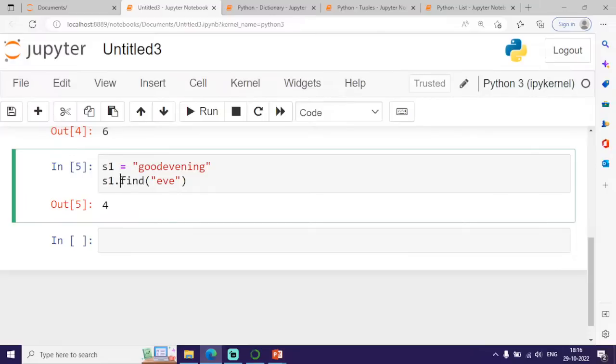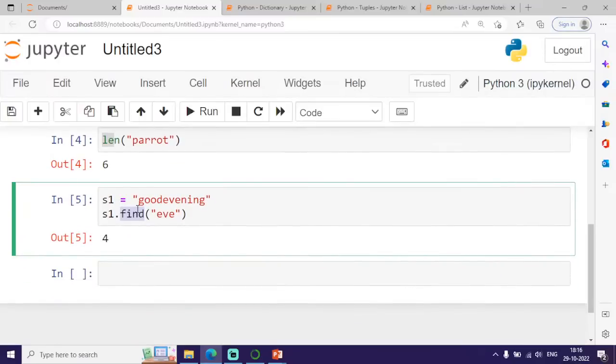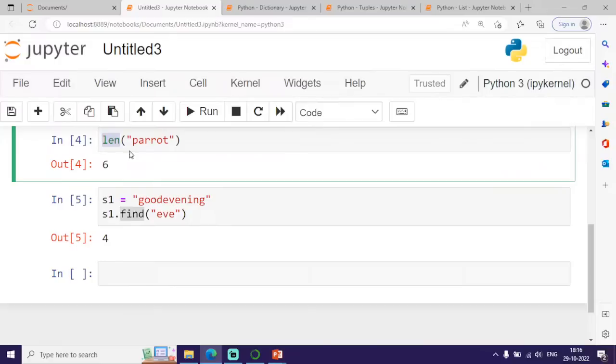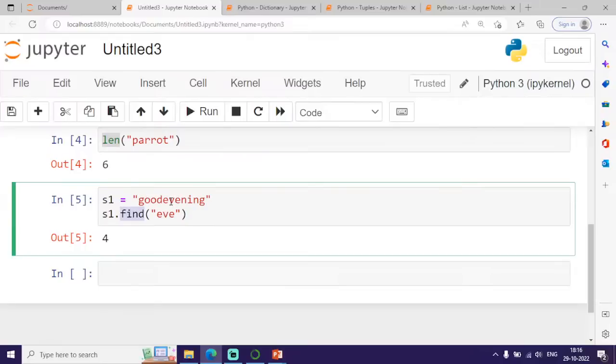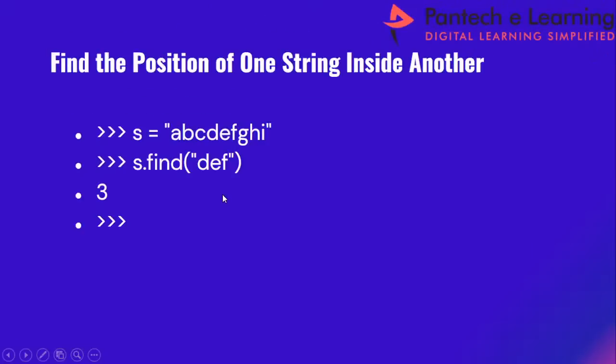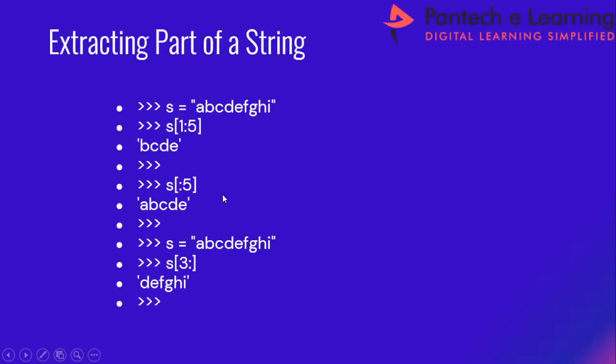So I can go for different inbuilt functions available in the Python language. For example, if I want to find the length of a given string, the len function. Or if I want to find the location of a specific character within an input string, I can go for this find function. Clear with this?